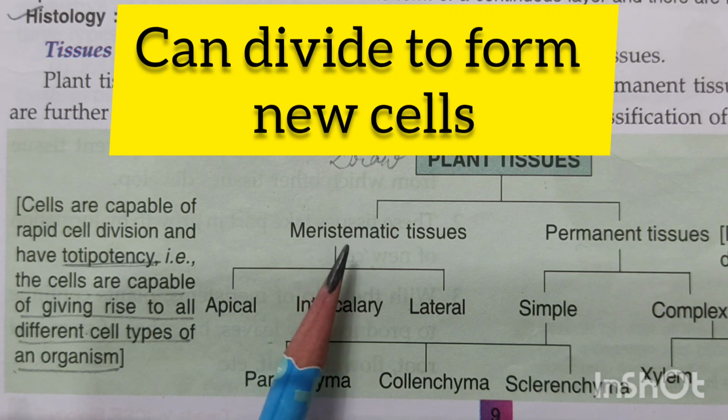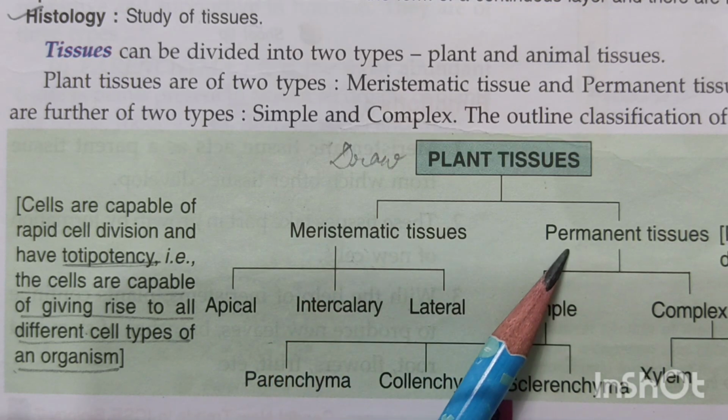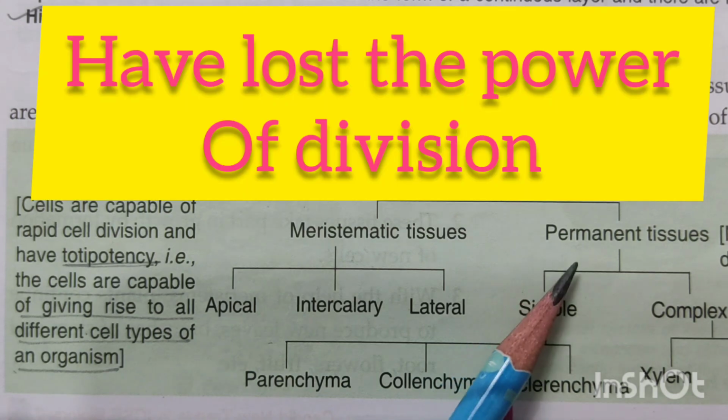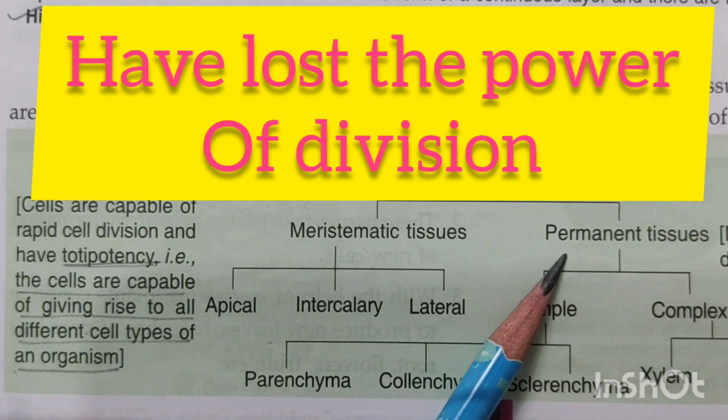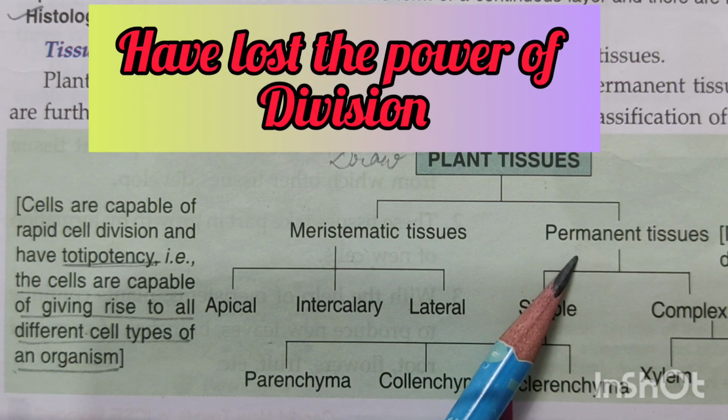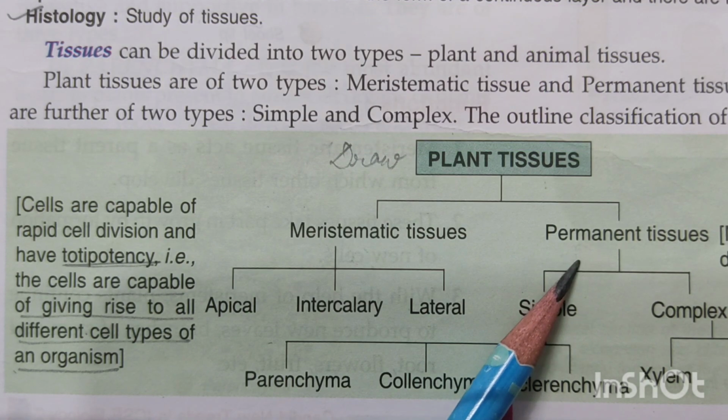And when they have the capacity to divide, they form new cells. But a permanent tissue is a tissue which do not divide further. That means they have lost the power of division. So such tissues which will not divide further are known as permanent tissues.